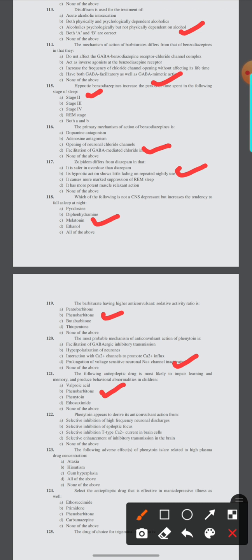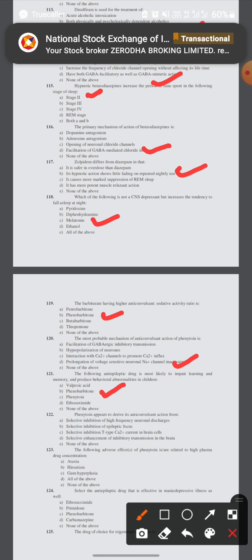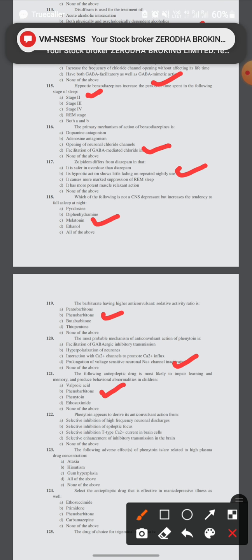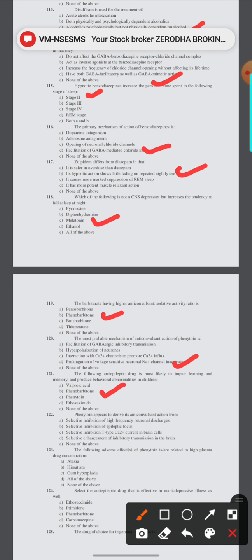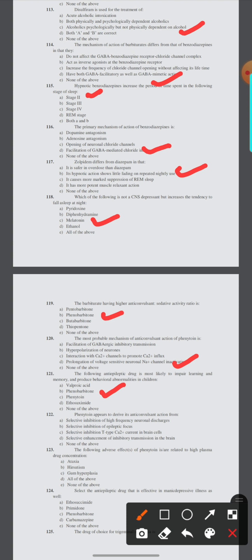122. Phenytoin appears to derive its anticonvulsant action from selective inhibition of high frequency neuronal discharge, selective inhibition of T-type calcium channels in brain cells, selective enhancement of inhibitory transmission in the brain, or none of the above.